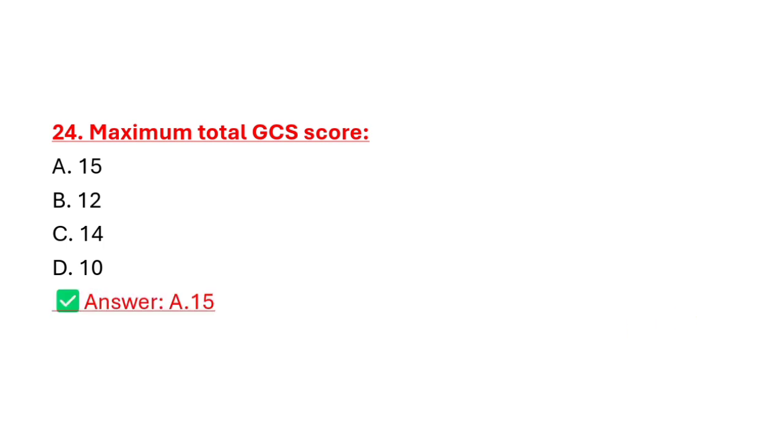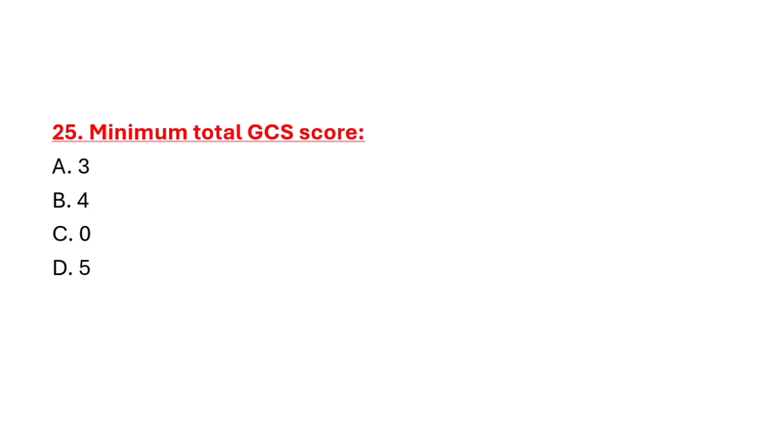Correct answer is option A, 15 points. Question number 25. Minimal total GCS score is option A 3 points, option B 4, option C 0, option D 5 points. Correct answer is option A, 3 points.